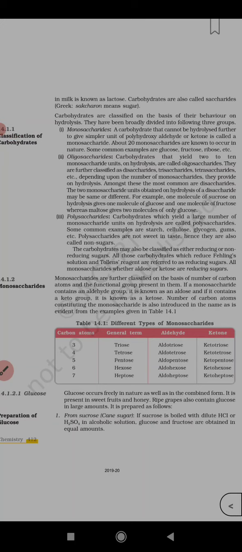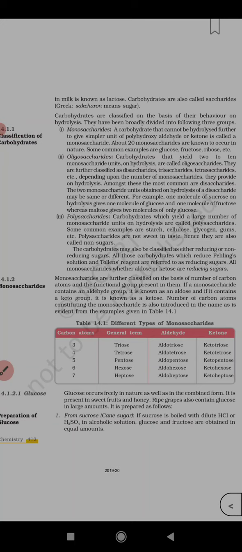Aldotriose, ketotriose. For 4, tetrose: aldotetrose, ketotetrose. 5, pentose: aldopentose, ketopentose. 6, hexose: aldohexose, ketohexose. 7, heptose: aldoheptose, ketoheptose. So you just have to use the aldo prefix for aldehydes and the keto prefix for ketone containing sugar, that is ketose. That's it.